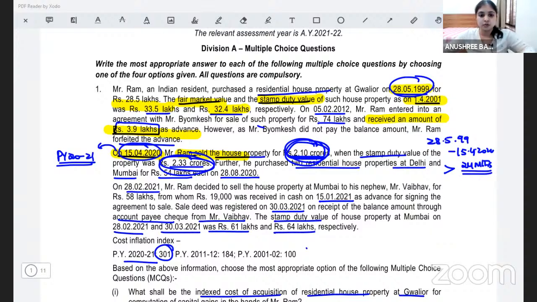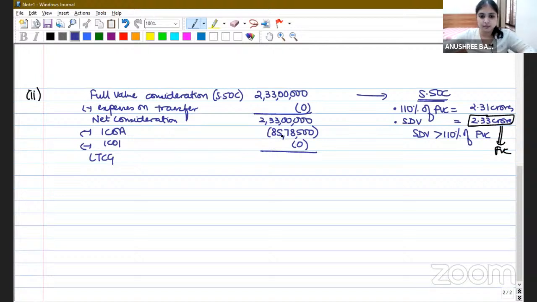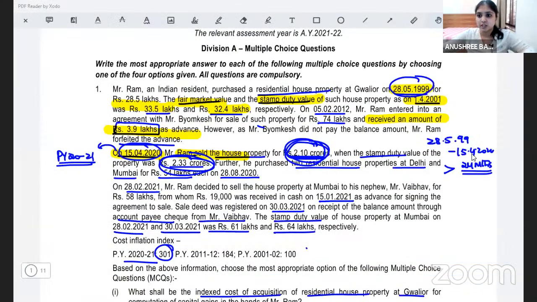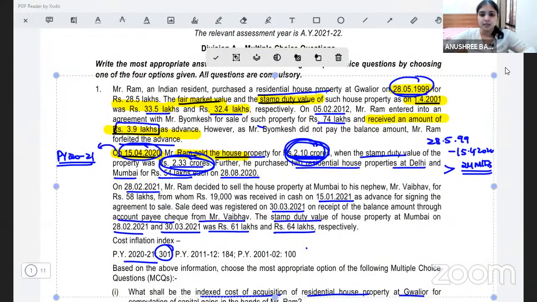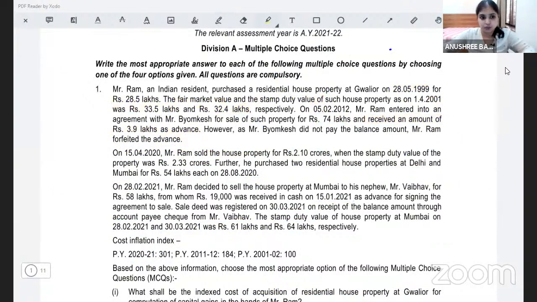All right. So coming back to my answer now, long-term capital gain, how much do we get? 2 crore 33 lakhs minus 85 lakh 78,500. You will get 1 crore 47 lakhs 21,500. Right? Now from this, we will subtract section 54 exemption. Now why section 54 exemption? See, my assessee. What does section 54 say? Section 54 says, first of all, the assessee should be an individual or HUF. Yes, my assessee is an individual.